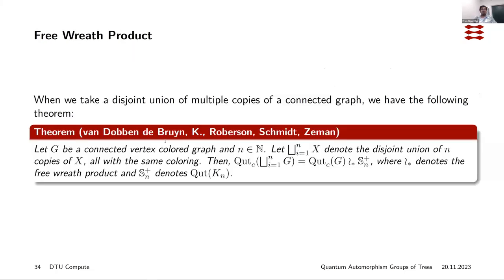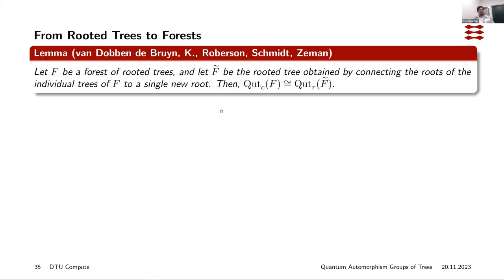And now we introduce the last lemma that we need to prove our theorem, and then we will look at our result. If F is a forest of rooted trees, let F tilde be the rooted tree obtained by connecting the roots of the individual trees of F to a single new root. Then the quantum automorphism group of this forest of rooted trees is isomorphic to the quantum automorphism group of the rooted tree we had earlier.